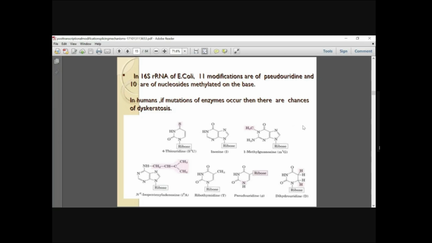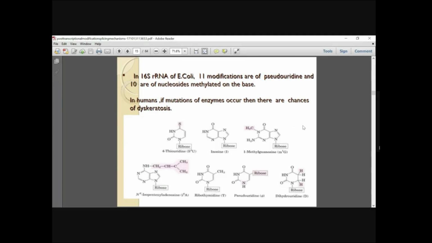In humans, if mutations of these enzymes occur, there are chances of dyskeratosis. Here you can see the sugars, ribose and deoxyribose, pseudouridine, and the bases, and here they are methylated.